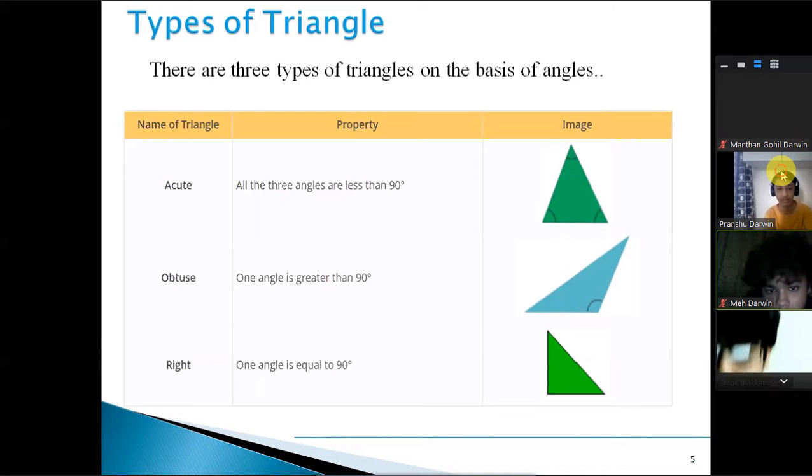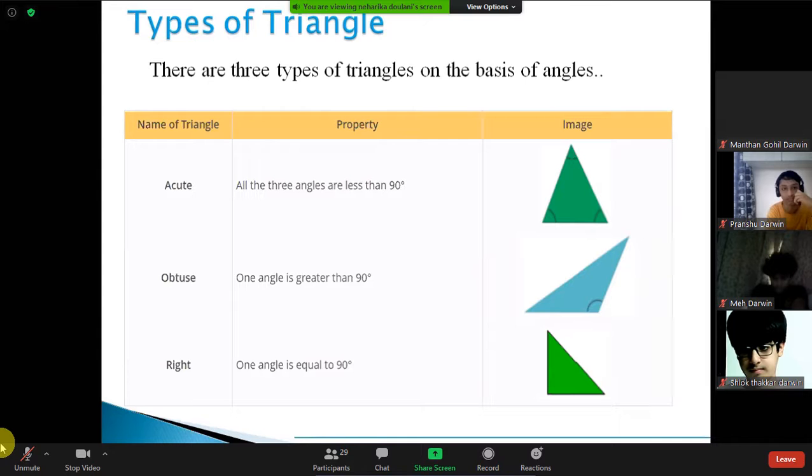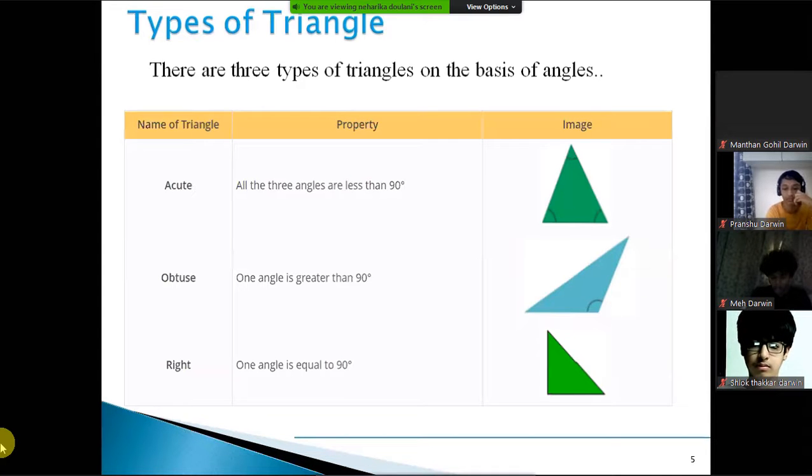Yes. So if one of the angles is 90 degrees, the others will be less than 90 degrees. And one more thing we can clarify for a right angle, that the remaining two angles will always add up to 90. So the remaining two angles will always be complementary to one another. Then in case of an obtuse angle, if one of the angles is obtuse, the two remaining will be acute, or less than 90 degrees.